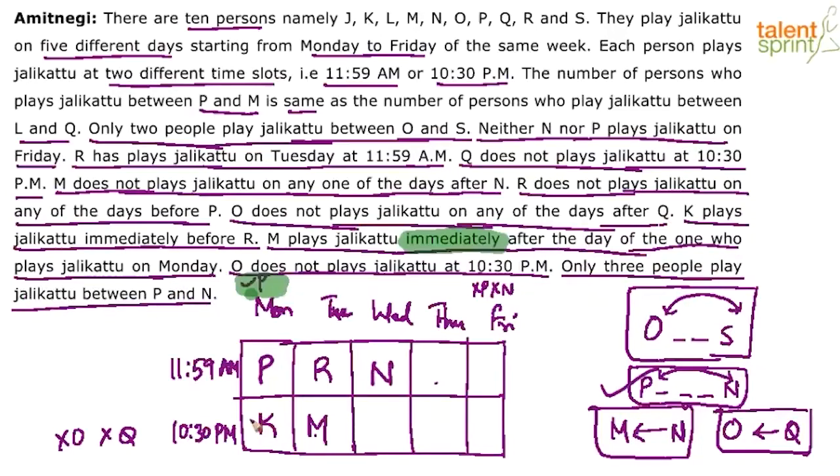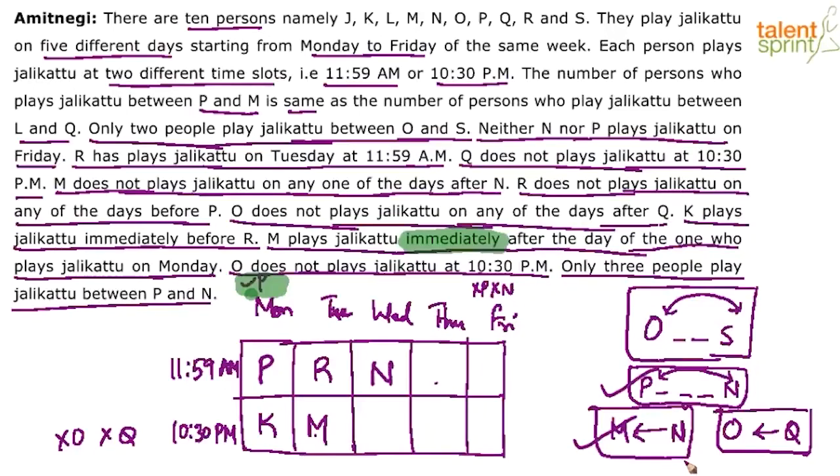So 3 people between P and N means what? The 3 people are K, R and M. So done. P and N is done. M comes before N. You see, M comes before N is also satisfied. N is on Wednesday morning. M is on Tuesday evening. So satisfied. M comes before N. This point is automatically satisfied. What else? Two persons between O and S. O will not come in the morning slot.